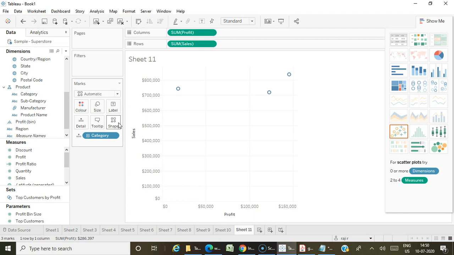The thing is, we concentrate on the bigger concepts, and we think these things are very minute and not important, but they ask questions with this minute information. They may ask for what charts the shape section will be coming and for what chart the shape section will not be coming. Even when we have worked several years with Tableau, we would not have noticed these things. But in certification, they give importance to these minute things.